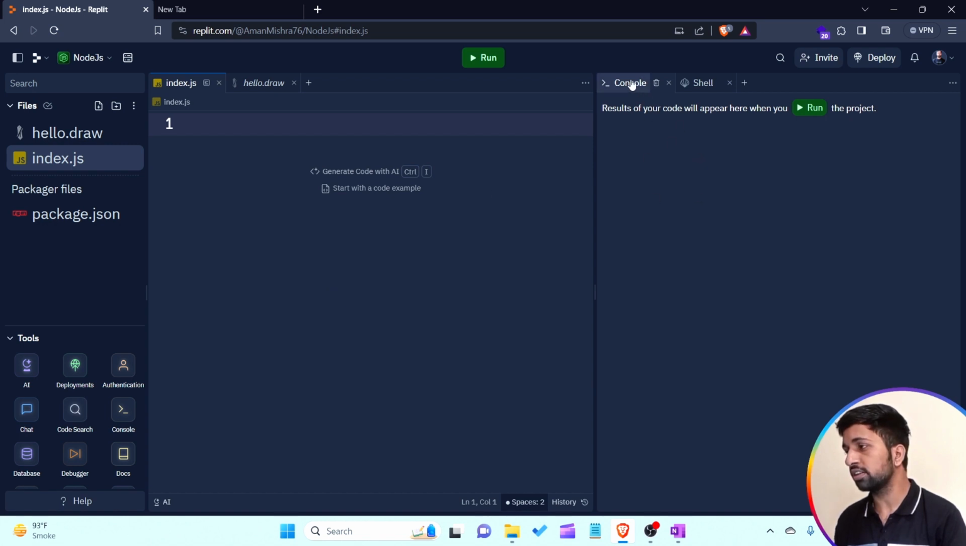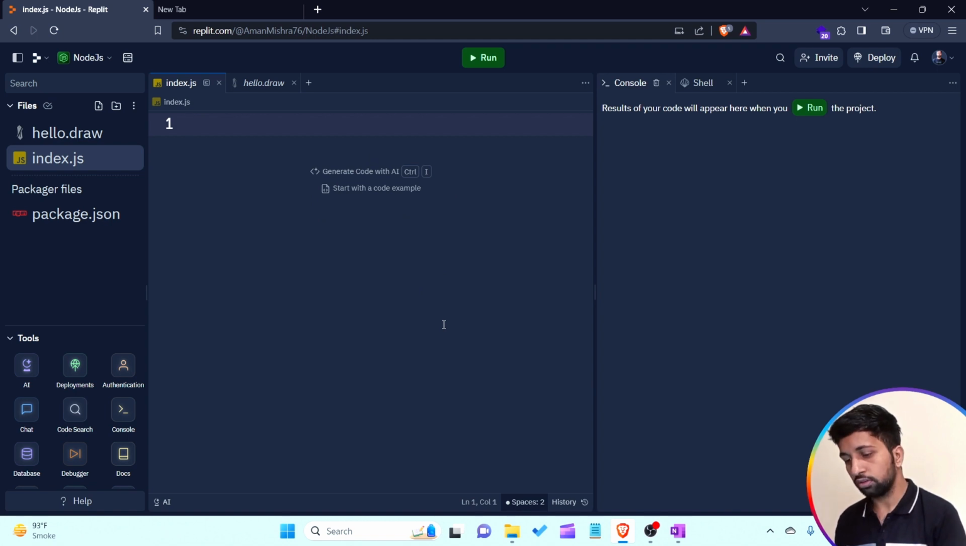The output comes here, on the console, and it also provides a cell. Now I'm using the console, so you are able to see the result of your code will appear by using the run button on the project. Now this is all the information.